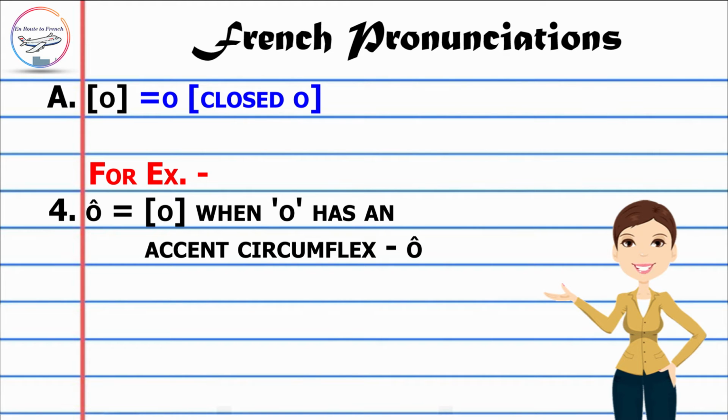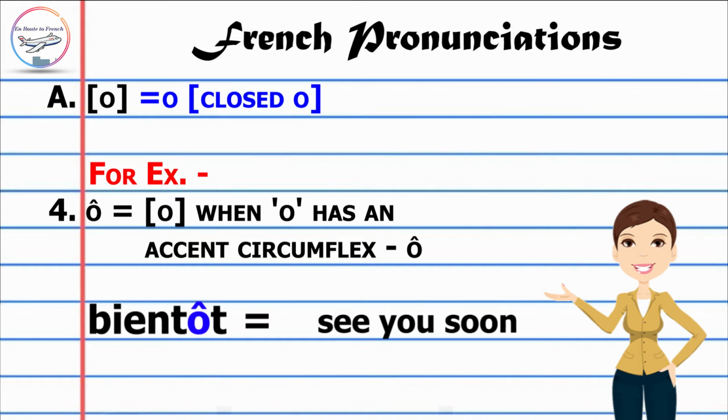Moving on to the next one. When O has an accent circumflex. In French we call it l'accent circonflexe. So when we have an accent circumflex over O, the sound is a little elongated, more stressed. For example, bientôt. So please see to it, it is still the same sound, a closed O sound, just like I gave you the example of the word gold in English. So the same sound, bientôt.